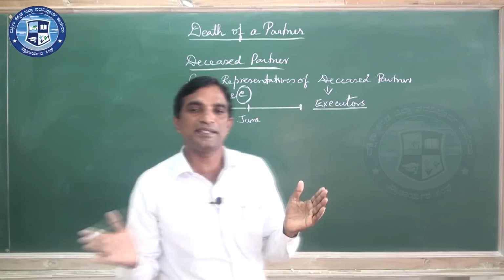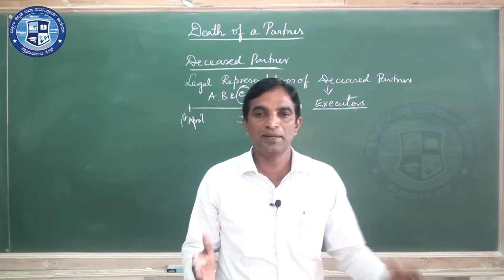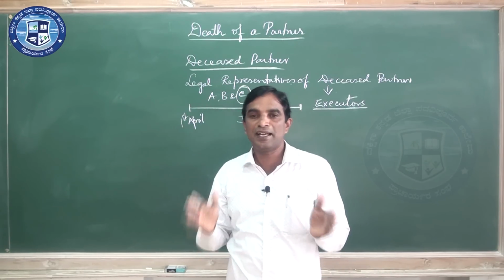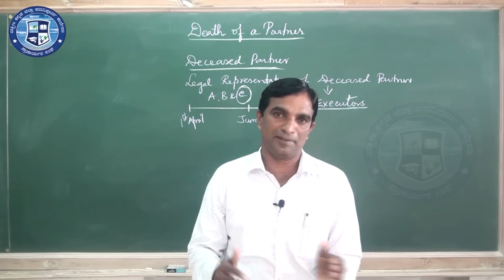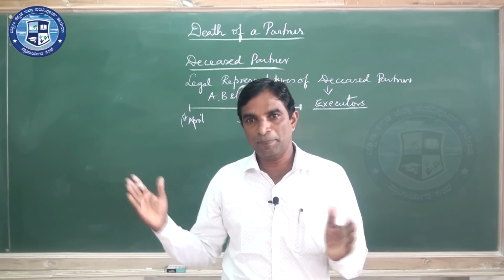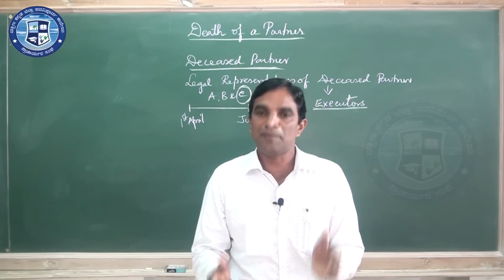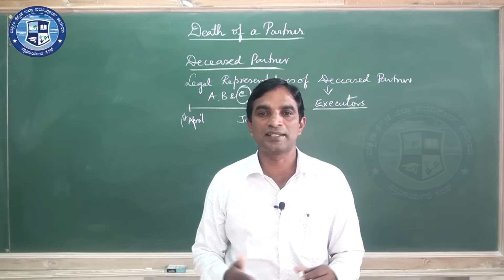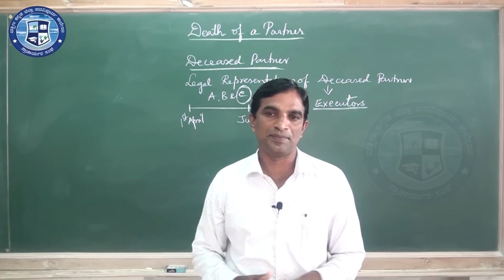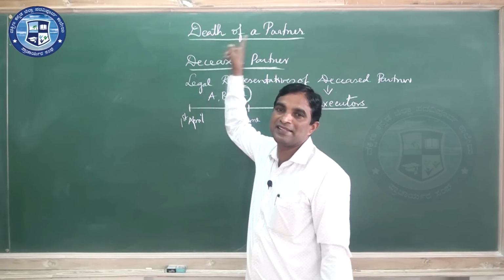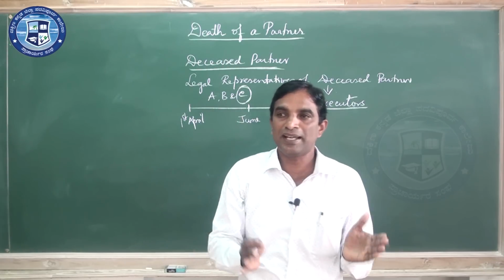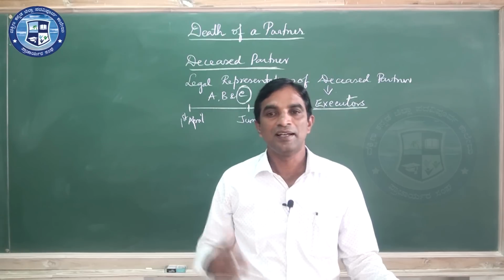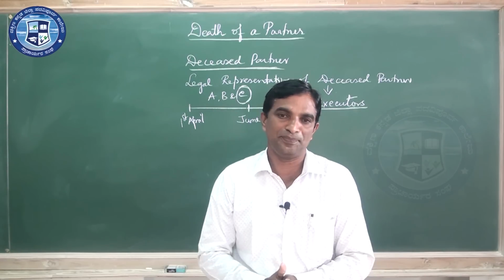Remember the differences between retirement and death. Retirement generally takes place at the end of the year. When the partner applies for retirement, the remaining partners may request him to continue till the end of the accounting period so that the calculations become easy. But here they cannot request. Death is uncertain. So retirement generally takes place at the end of the accounting period or financial year, whereas death can happen at any time.